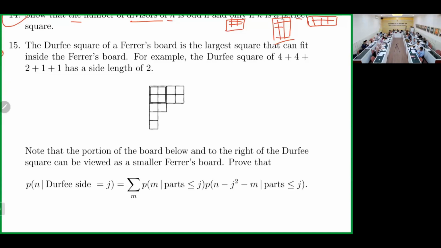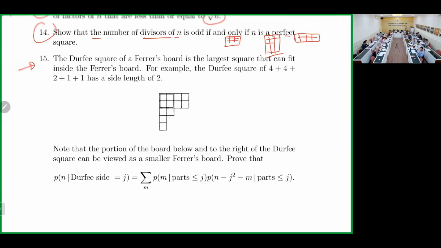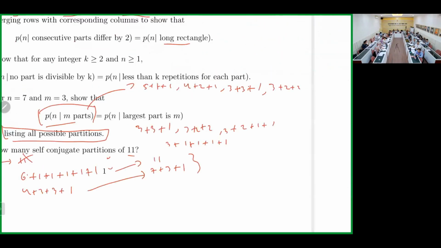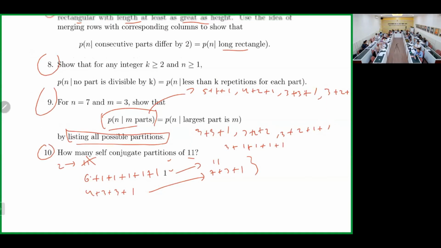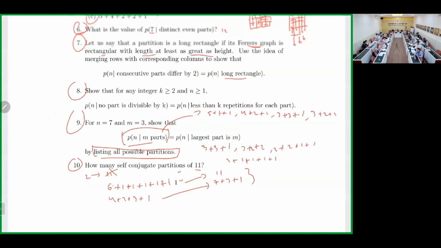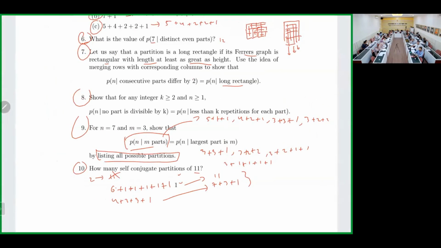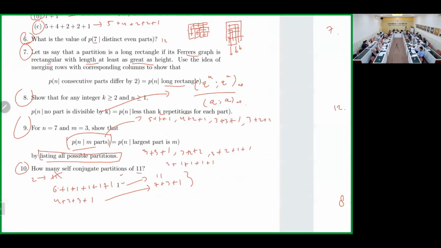Yeah, you also can use the generating function. Good idea. You should turn on your mic. So how to use the generating function for number 8? No part divisible by k, so the generating function is the product of (1 minus q to the kn) over (1 minus q to the n). And then how to convert it?